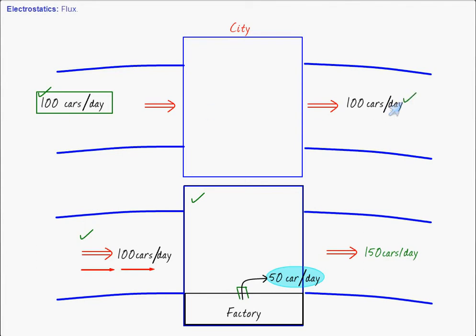In that case, I can say whatever number of cars are entering, same as leaving. In case there is a source, then we can say that the outgoing flux is more, which means the positive flux is more than the negative flux. Which means the total flux will be positive, provided there is a source within the city.